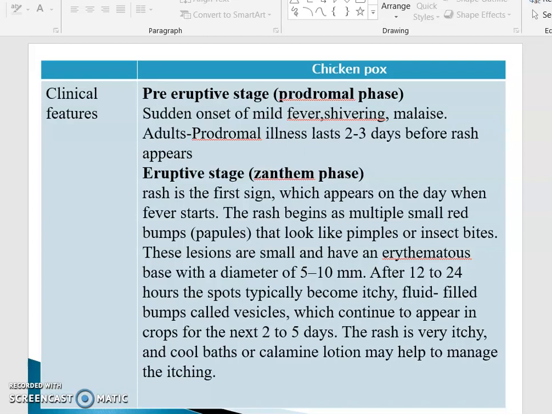The very peculiar thing about the rash is that it itches, and usually calamine lotion or a cool bath may help to manage the itching. The first phase is the pre-eruptive stage, also called the prodromal phase. The second phase is the eruptive stage, also called the exanthem phase.